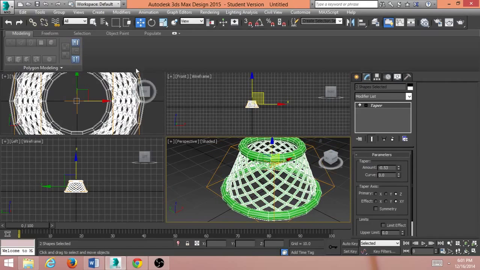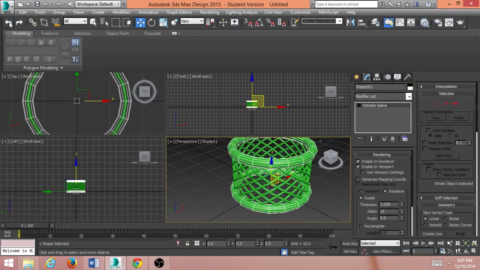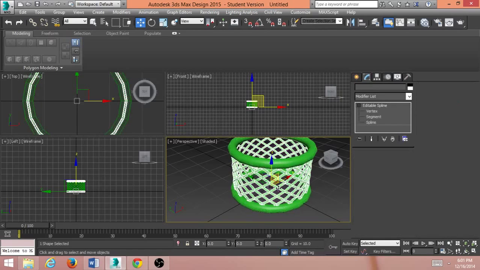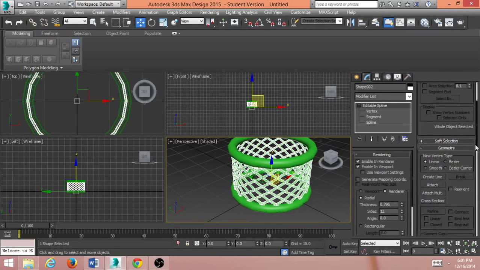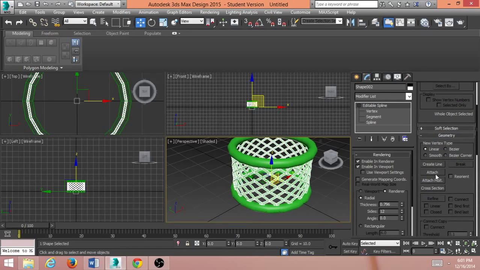So I'm going to go back to demonstrate one other point. Okay, now on shape 1, I'm going to go ahead and select shape 2, and I'm going to attach it to shape 1. And notice what happens. So our thickness is 0.796 here, and this thickness is different than that.